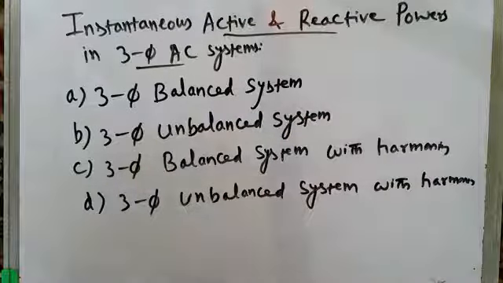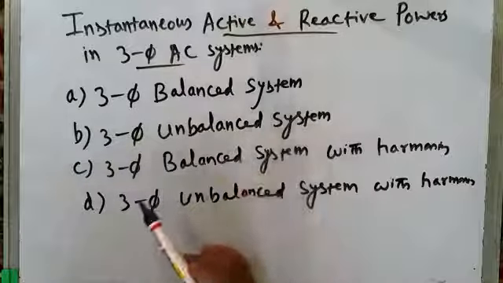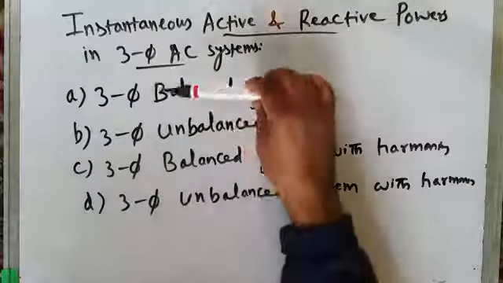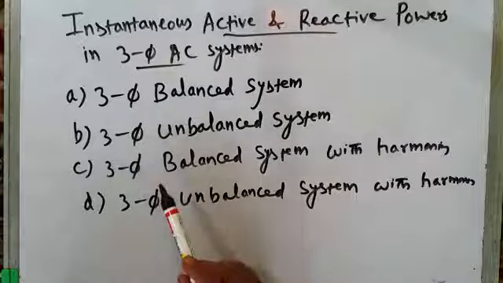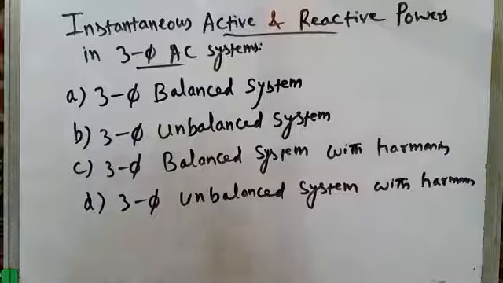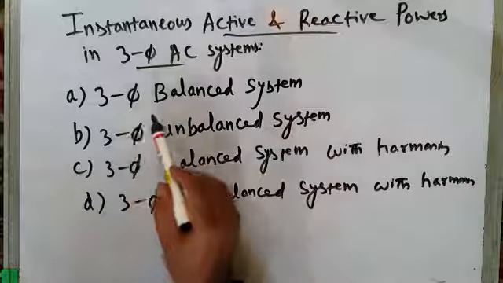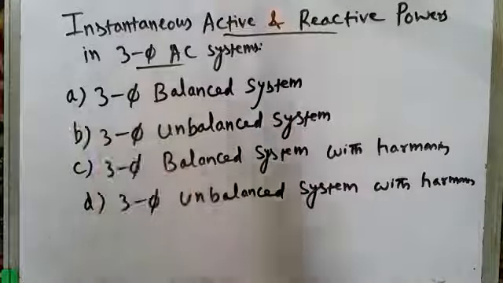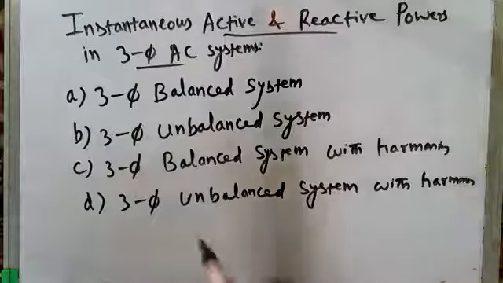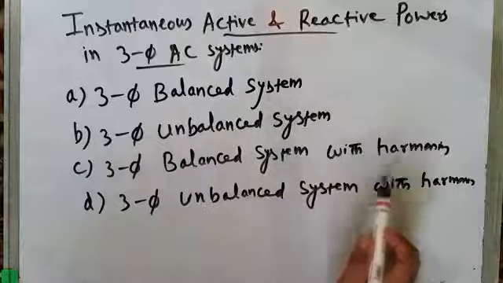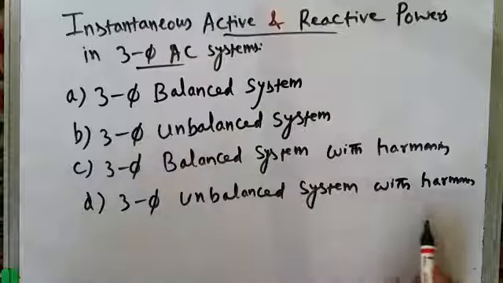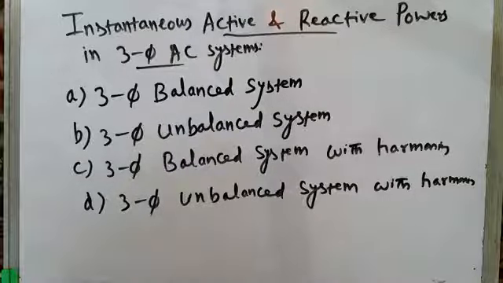And believe me, there's a lot to learn, new things which I am sure you have not studied in your BTech course. At the most, you might have studied a three-phase balanced system. But the three-phase unbalanced system, the three-phase balanced system with harmonics, and the three-phase unbalanced system with harmonics we are going to study in this course.